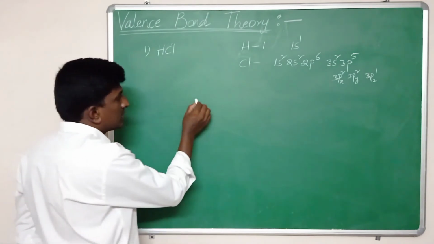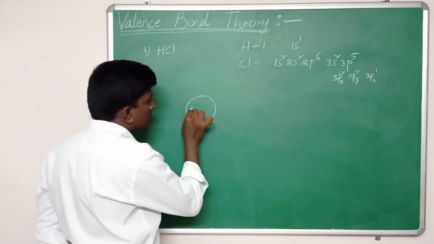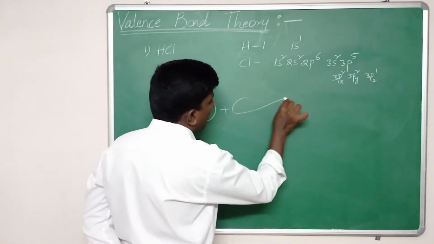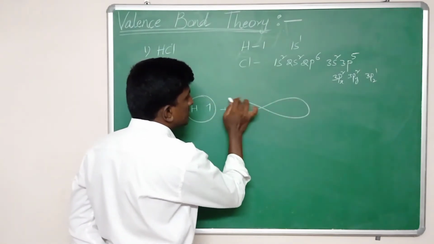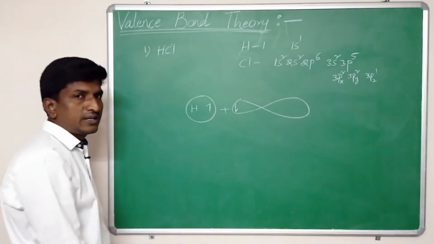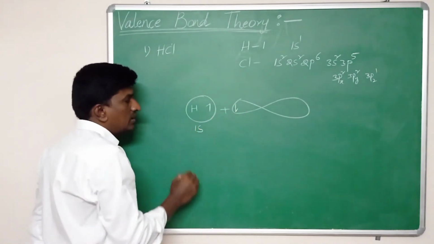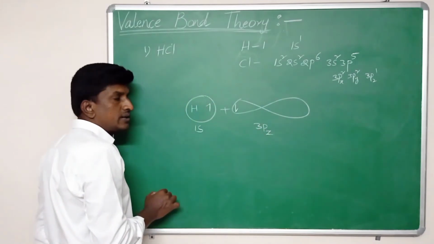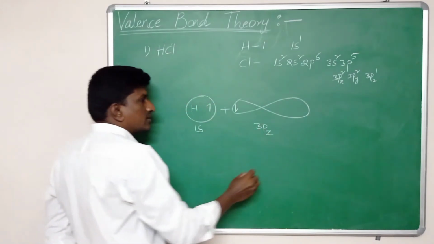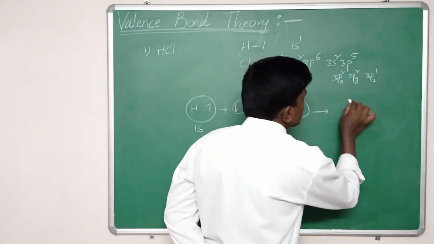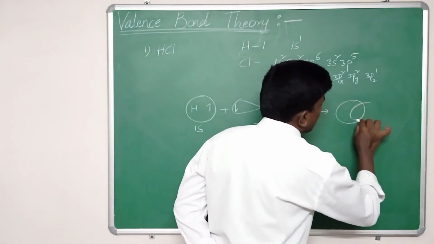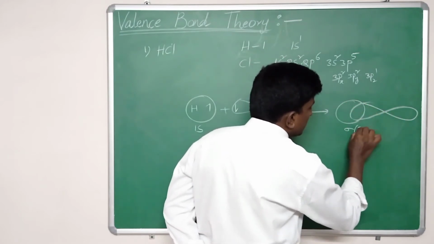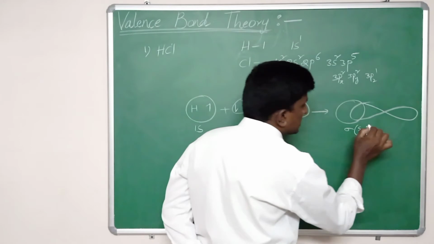And when a hydrogen atom and a chlorine atom come close to each other, the 1s orbital of hydrogen and the 3pz orbital of chlorine overlap on each other and form a bond, a sigma bond between the s orbital and the pz orbital.